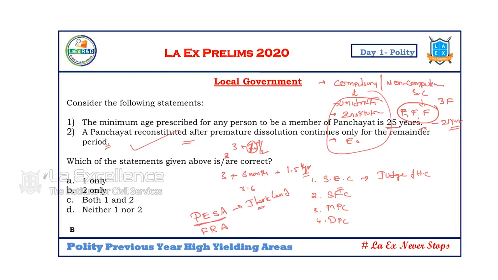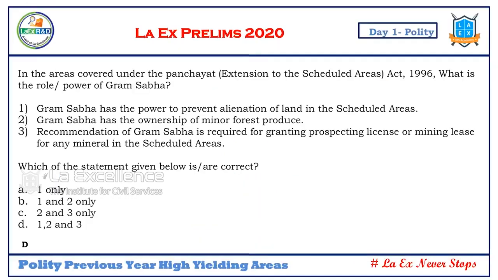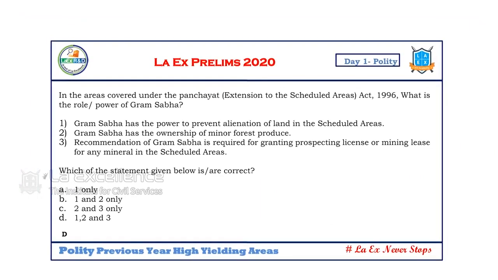But the PESA Act, they have publicized. That's how it became very much news. Now, as I said to you, the PESA Act will be very much important. Which of the powers of the Gram Sabha are in the PESA Act? So the powers of Gram Sabha under the PESA Act, and then the PESA Act and Forest Rights Act.